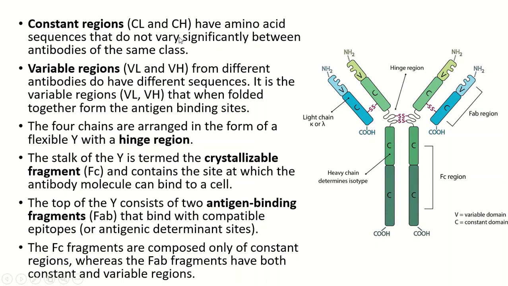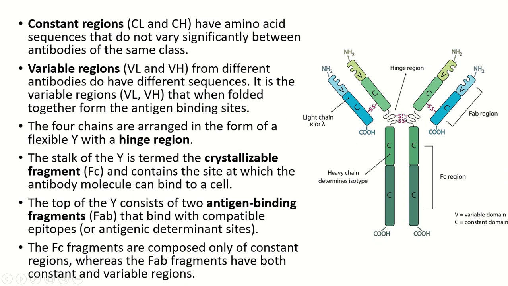So constant regions have amino acid sequences that do not vary significantly between antibodies of the same class. So in constant regions, amino acids will not be varying. But in variable regions, the amino acid sequences do vary. So it has different sequences there. And it is the variable regions that, when folded together, form the antigen binding sites. So the folded chains are arranged in the form of a flexible Y. It is a Y-shaped structure.